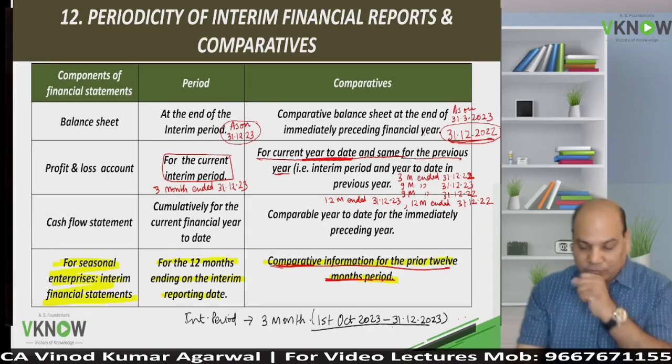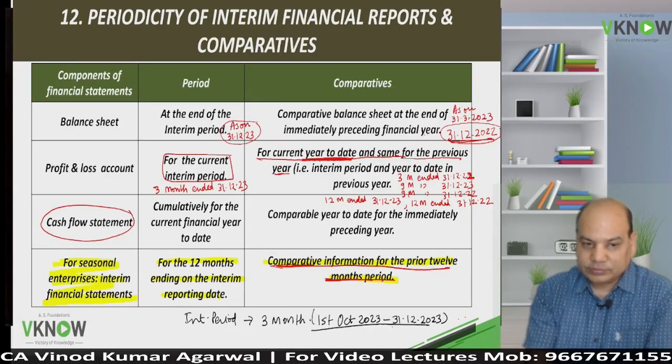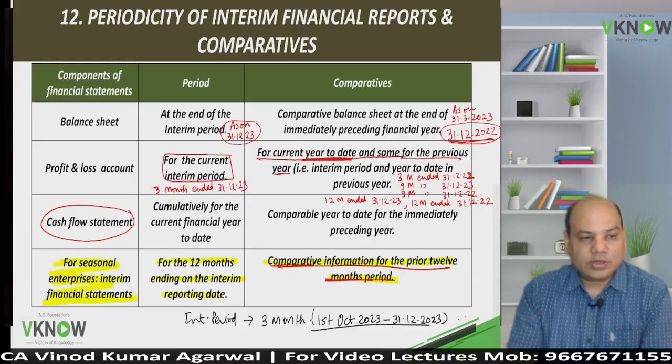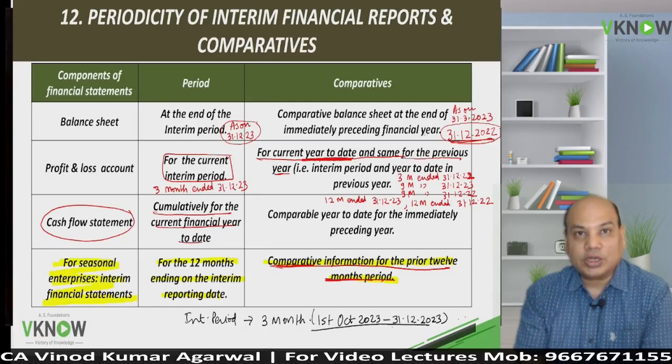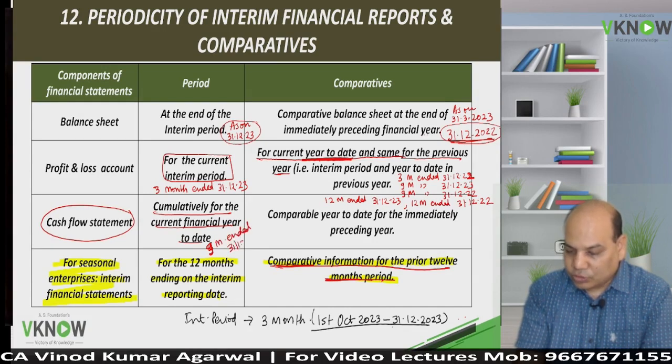Okay. Now what about the cash flow statement? For the current year interim period, we have to prepare cumulative for the current financial year to date. So this will be 9 months ended 31/12/23.